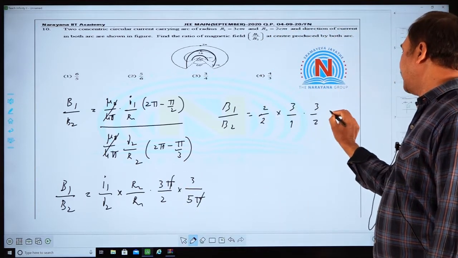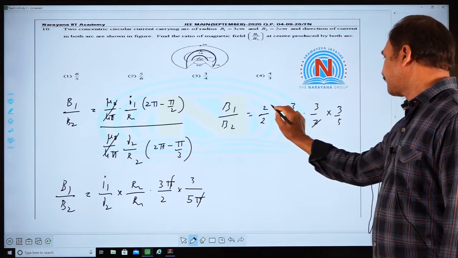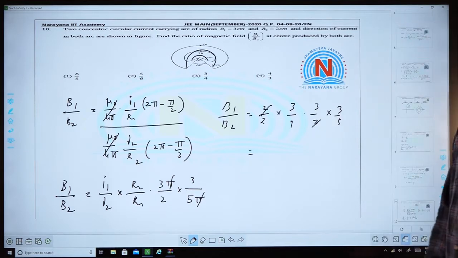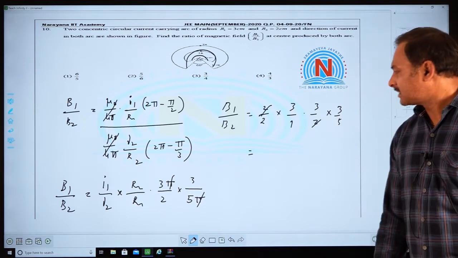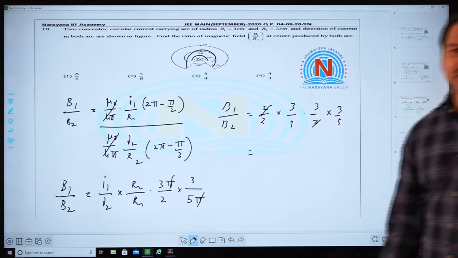It is 3 by 2 times 3 by 5. So we have to wait for the final option. The given options, any of the options is not matching. Okay? Right. Thank you.